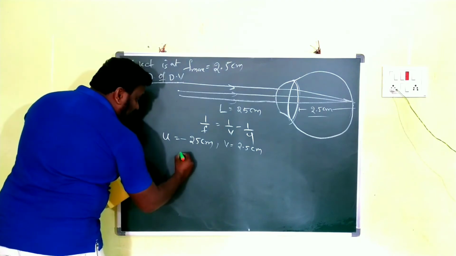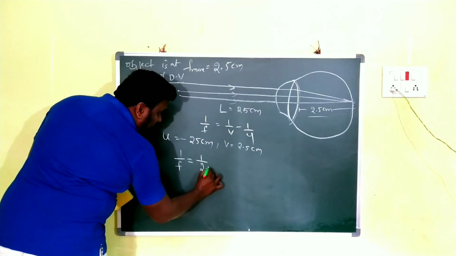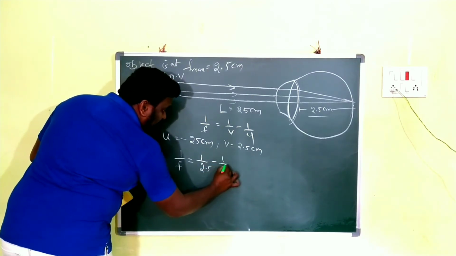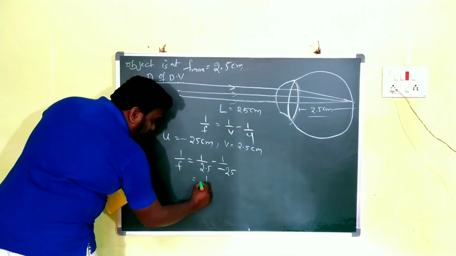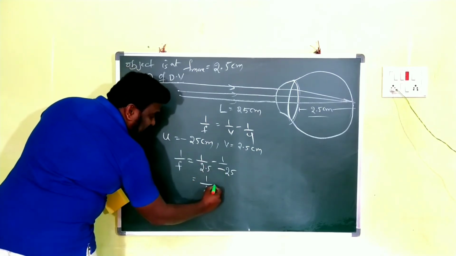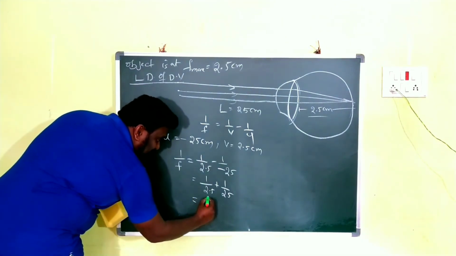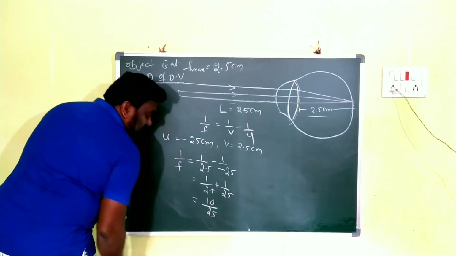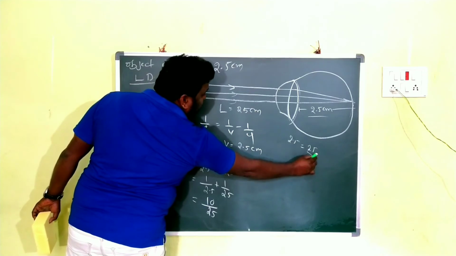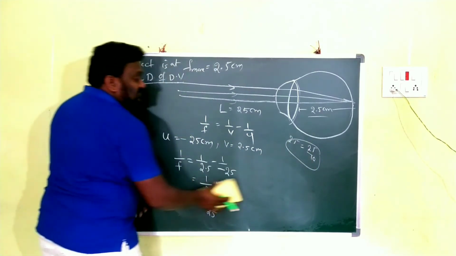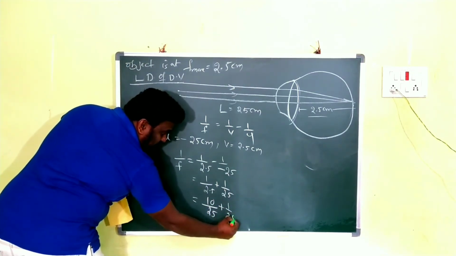Then substitute here: 1 by f is equal to 1 by 2.5 minus 1 by minus 25. Clear? Minus of 25. Then what do you get, children? 1 by 2.5 minus of minus, plus 1 by 25. Here 2.5 means 25 by 10. So from that we write 10 by 25 plus 1 by 25.